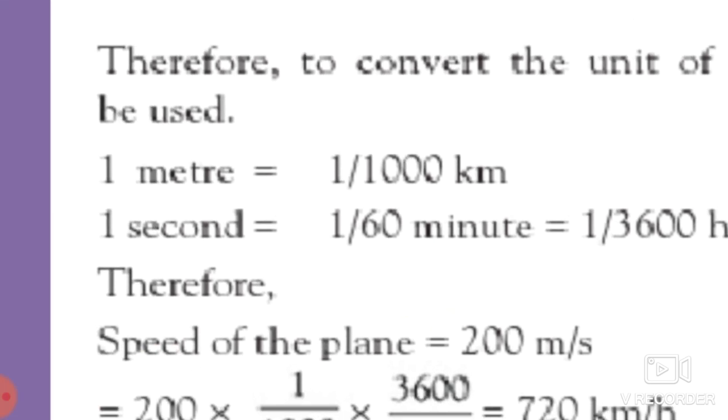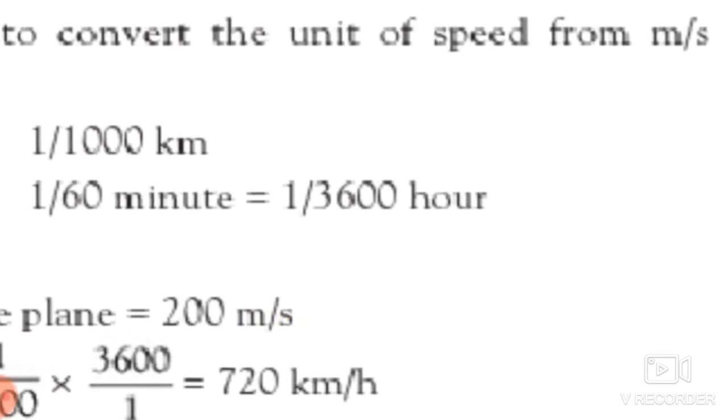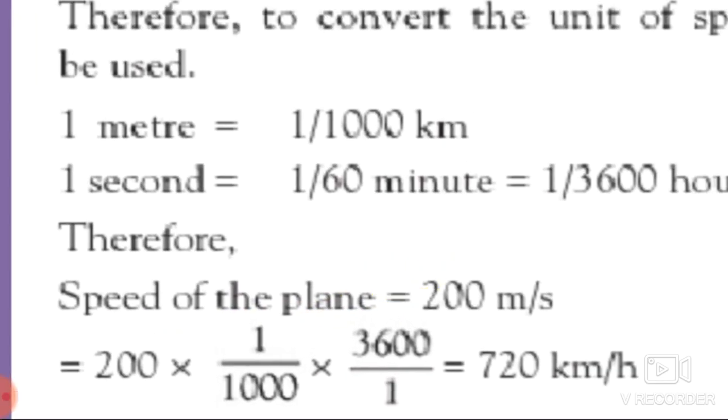So here 1 upon 3600 hours are there. Okay, students. Now we have to calculate the speed of the plane, which is given in meter per second, that is 200 meter per second. So we can substitute the values.